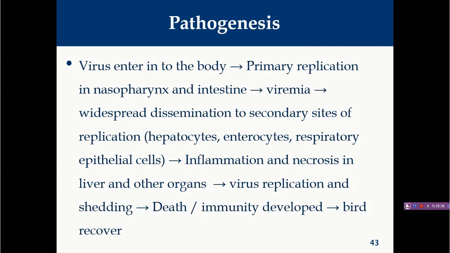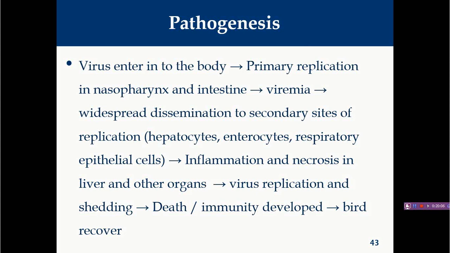Pathogenesis will remain again the same, right? Here also, pathogenesis varies with the strain and is enhanced by immunodeficiency as well as co-infections, what we have already discussed, like chicken infectious anemia virus, infectious bursal disease, infectious bronchitis, or maybe some bacterial infections. Depending upon these co-infections, the pathogenesis, clinical signs and gross pathology will be slightly changed. But again, the pathogenesis remains the same, just like inclusion body hepatitis.